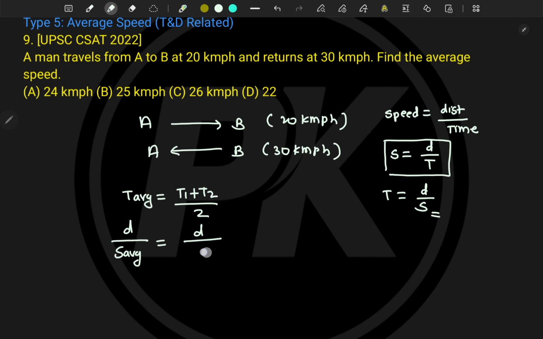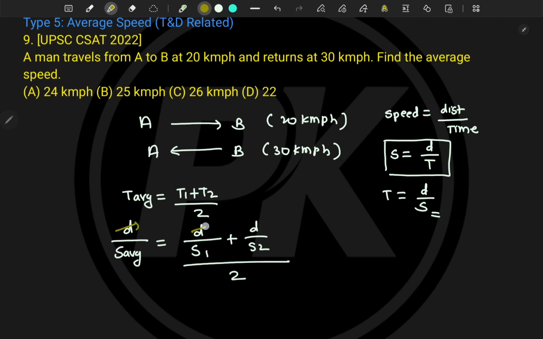Right? So for now, I'll derive the formula, because in examination you can directly go ahead with the formula because it is very easy to remember. If such type of problems occur, where the distance is the same and the speeds are different, and they are asking for average speed, you have to recall the formula. So here again, it will become d divided by s1 plus d divided by s2, divided by 2 total. Now here d is very common.